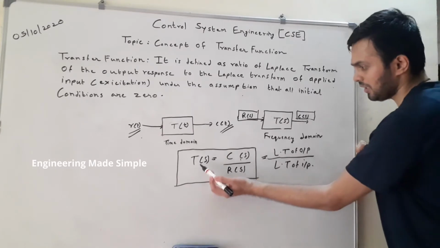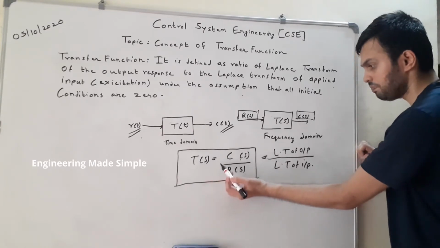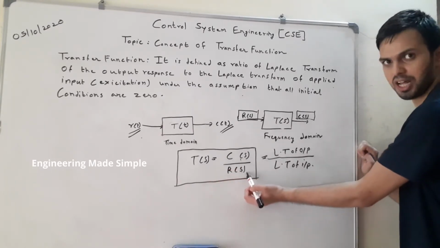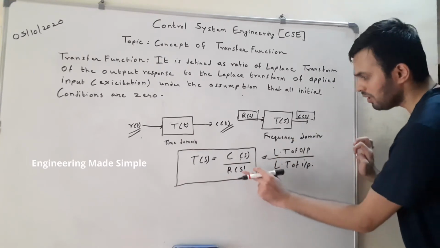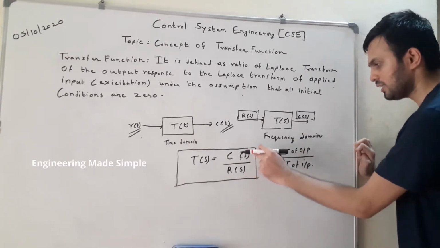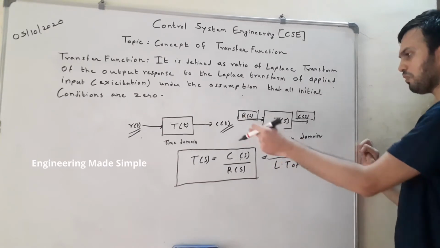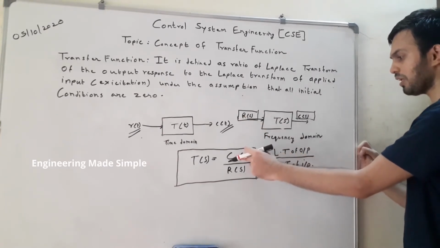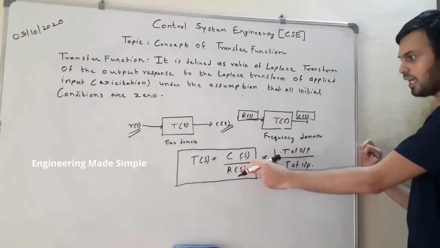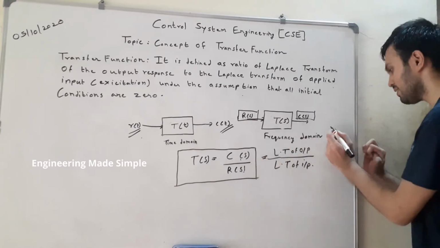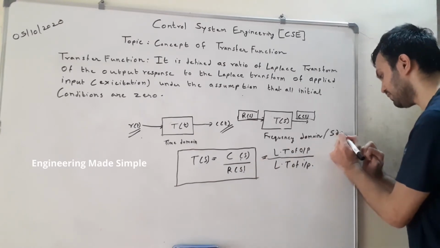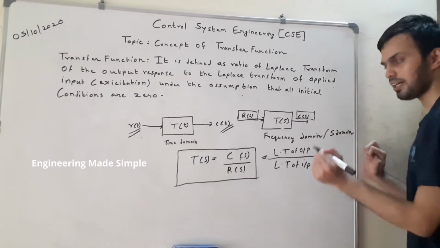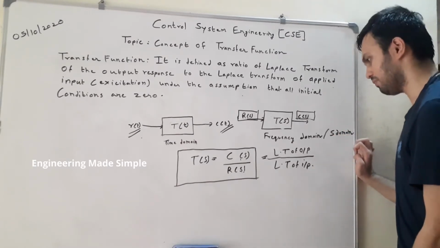So the transfer function T of S in any control system is denoted by C of S upon R of S. Whenever you see the ratio of any output variable to its input variable, and that too in the S domain or frequency domain, then you should know that a transfer function of the particular system is given.